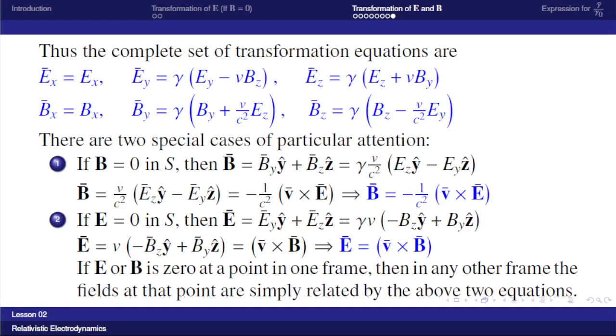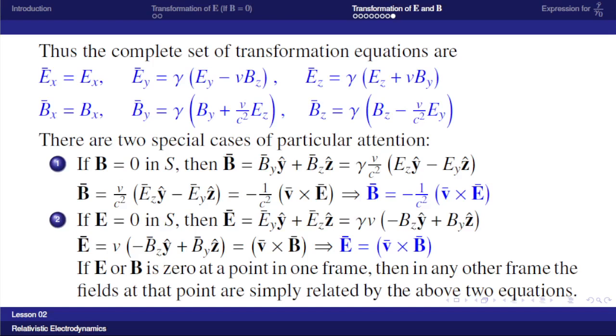The special case is, say, if the magnetic field is 0 in the S frame, that is Bx, By and Bz are equal to 0. Bx bar is equal to 0. So B bar is equal to By bar y cap plus Bz bar z cap.